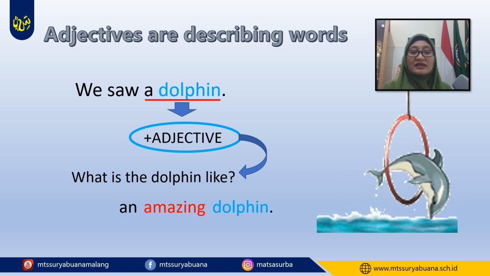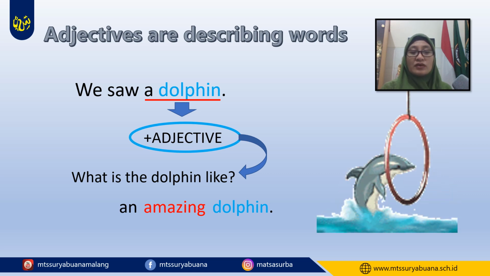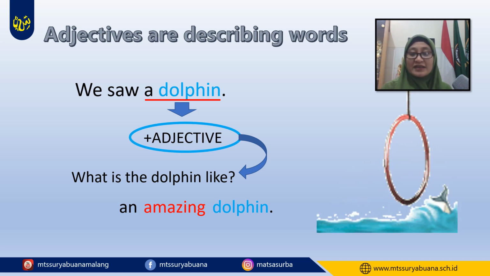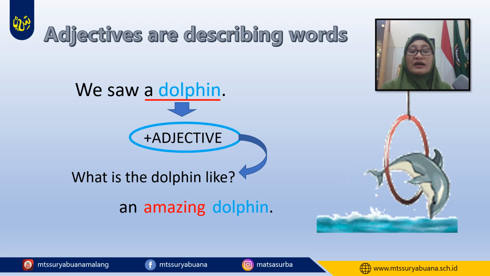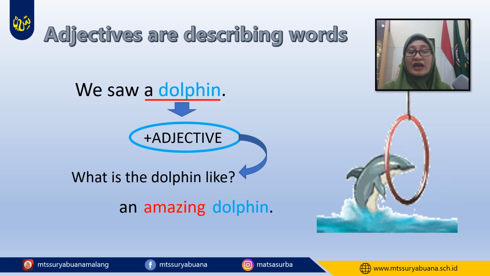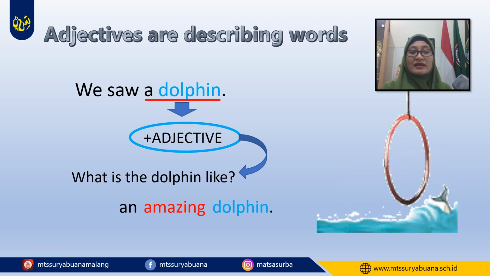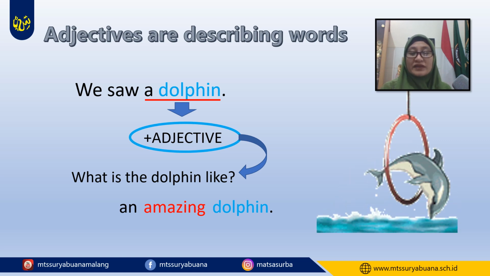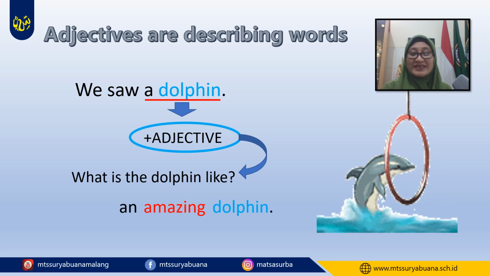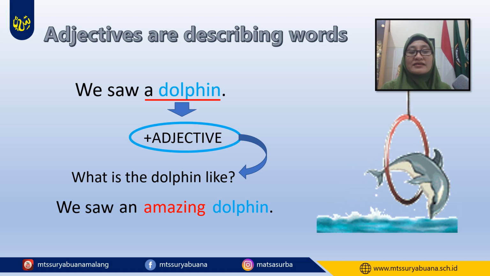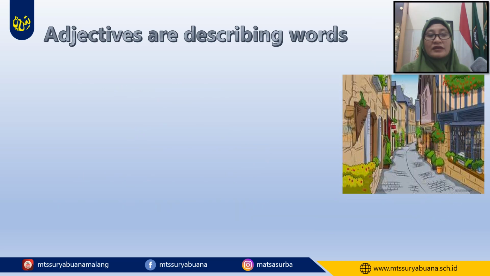The article previously was a, but because we add amazing, after the article we have a vowel sound, so we say an amazing dolphin, not a amazing dolphin. So in a full sentence we can say, we saw an amazing dolphin.